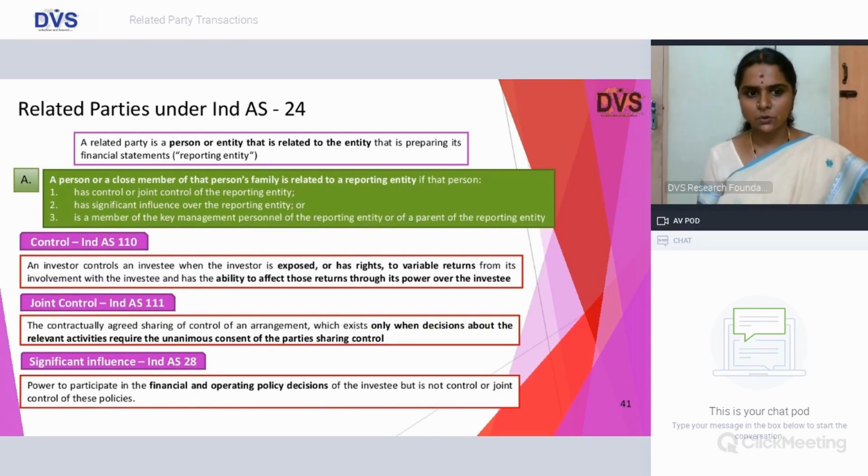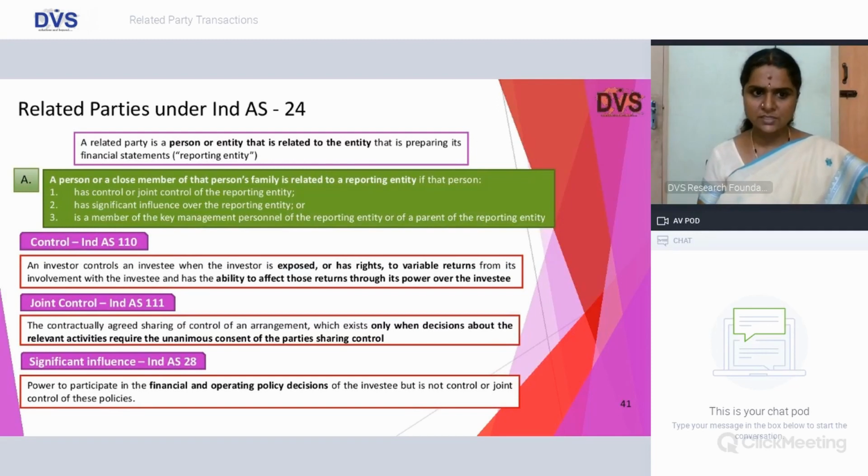What do you mean by joint control? Ind AS 111 defines joint control as contractually agreed sharing of control of an arrangement, which exists only when the decisions about the relevant activities require the unanimous consent of both the parties. You will typically see this in joint venture agreements where 50-50 approval will be required from both the parties to make the transaction valid.